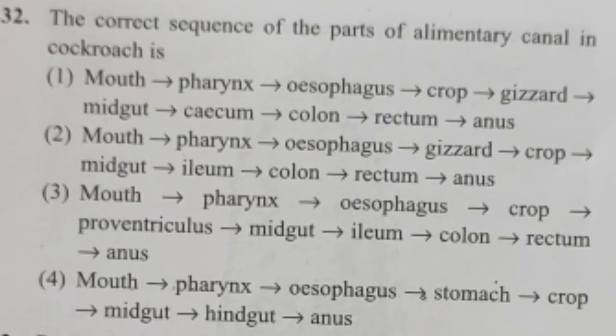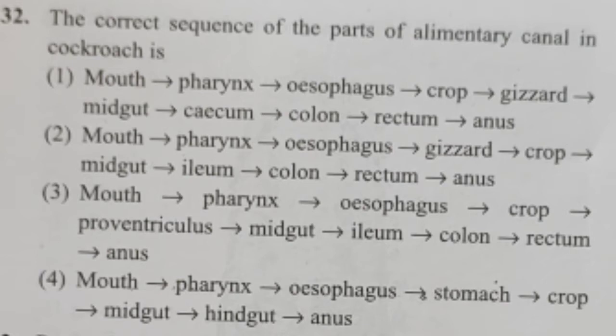The next question is, the correct sequence of the parts of alimentary canal in cockroach. We know that the alimentary canal starts from the mouth and moves on till the anus, and we have to identify the parts. The first option is mouth, pharynx, esophagus, crop, gizzard, midgut, cecum, colon, rectum and anus.